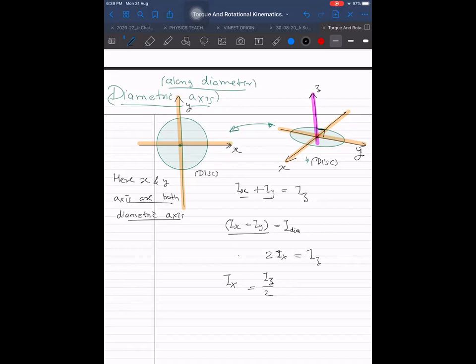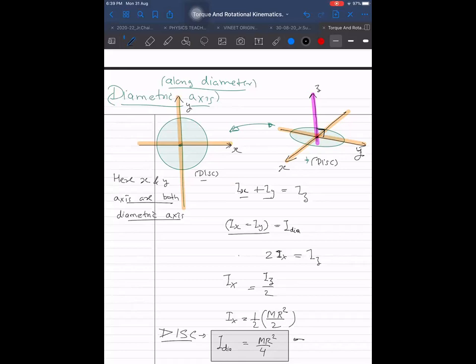We already remember it from the morning class. It is MR square by 2. Again divide by 2. That is I about the diametric axis. So I about the diametric axis becomes MR square by 4. Very nice. You remember this now. Now at last, let me write I about diametric is equal to this thing. And this is only applicable, obviously, for a disk. So for a disk, I about the diametric axis is equal to MR square by 4.